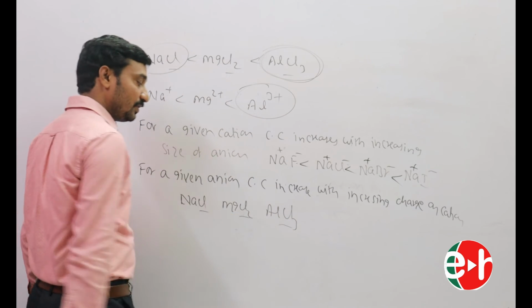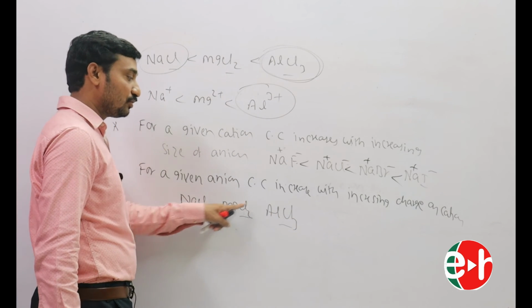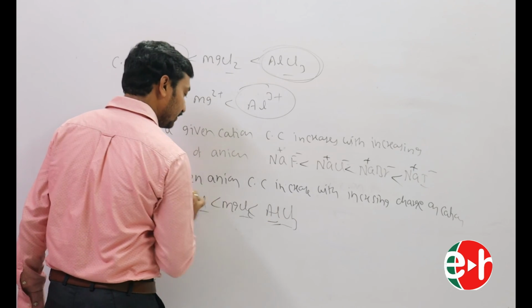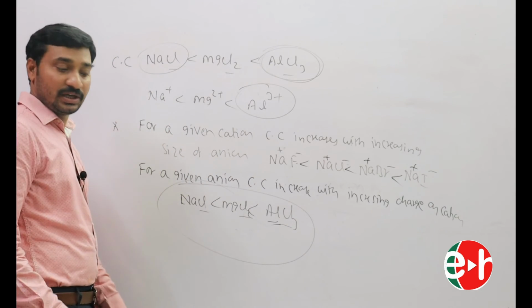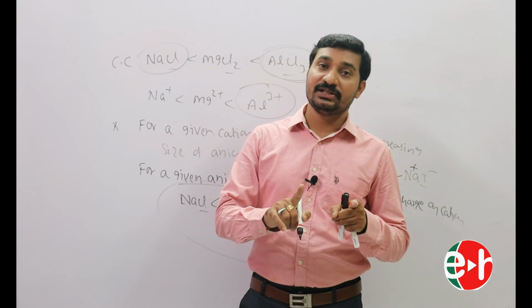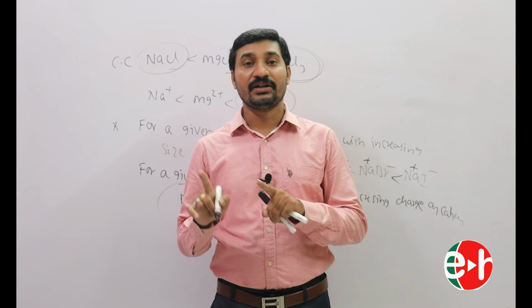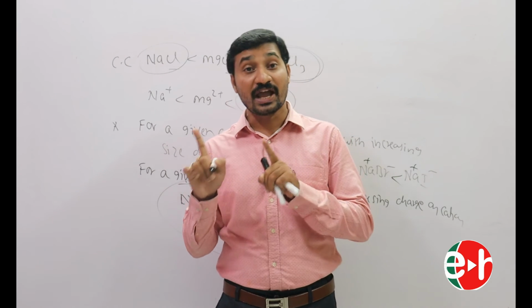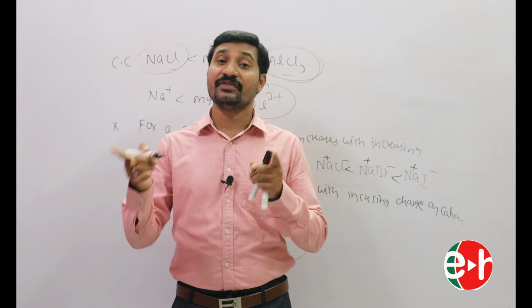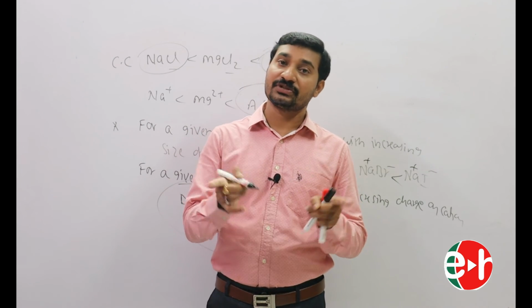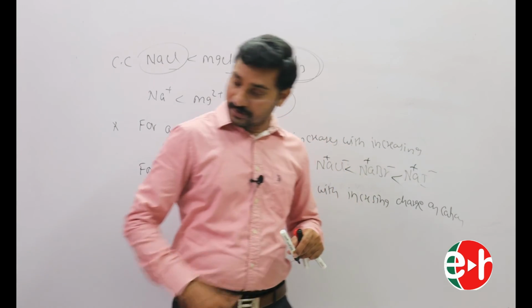The anion is common, so the cations are Na+, Mg2+, Al3+. Which one has more charge? Al3+. That's why covalent character goes like this. So covalent character is directly proportional to polarization, and polarization of the cation is directly proportional to charge and inversely proportional to size, and polarization of the anion is directly proportional to charge and directly proportional to size.